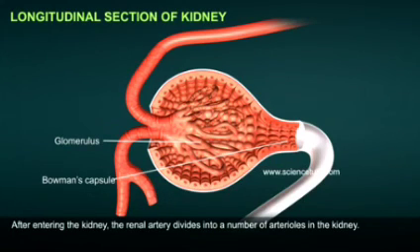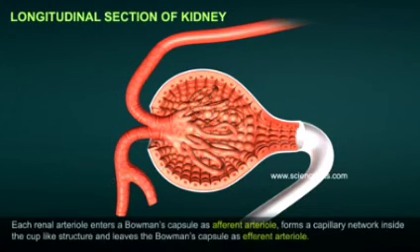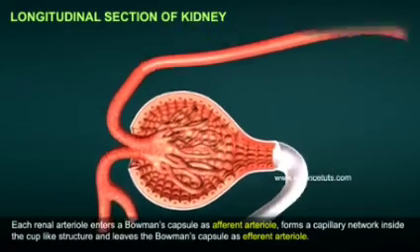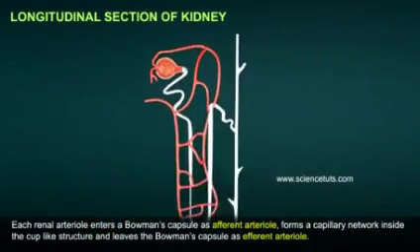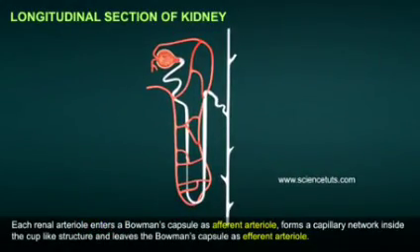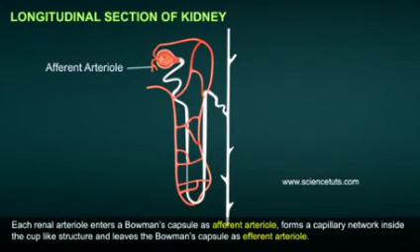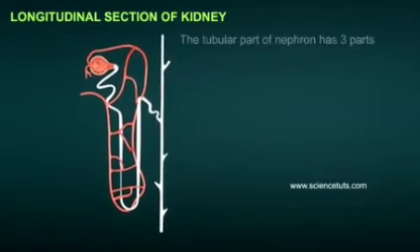After entering the kidney, the renal artery divides into a number of arterioles. Each renal arteriole enters a Bowman's capsule as afferent arteriole, forms a capillary network inside the cup-like structure, and leaves the Bowman's capsule as efferent arteriole.